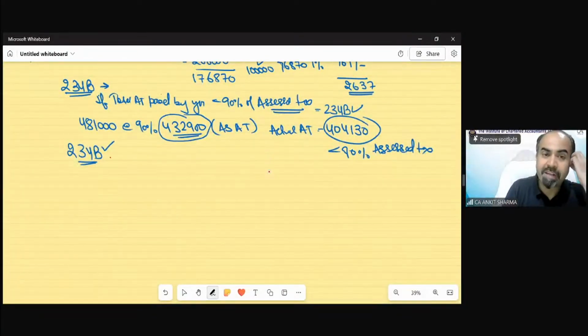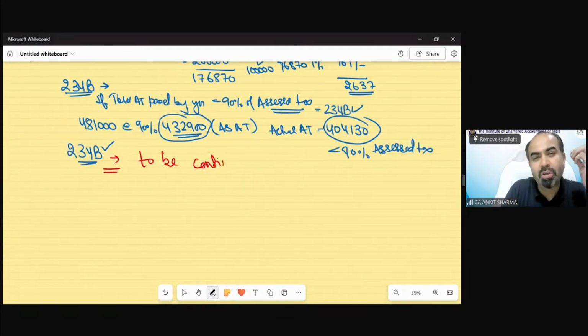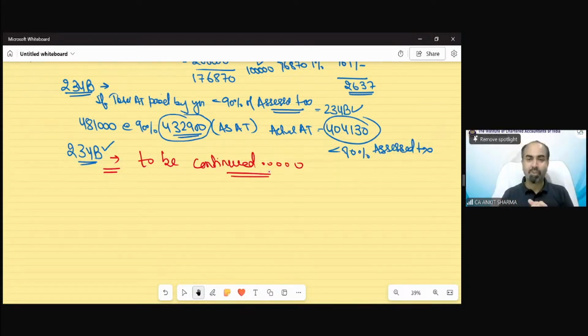Now, how is 234B interest going to be charged? That is going to be continued in the next class, because I know there are a lot of provisions we have discussed today, and you might be feeling it is massive. So you should go through the provisions and revise this topic: how 234B is going to be calculated in this example, and what the provisions for calculation of 234B are. That we will discuss day after tomorrow.